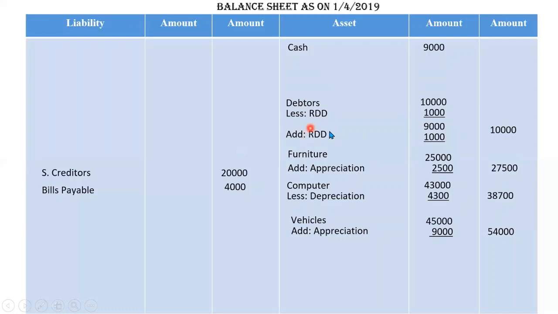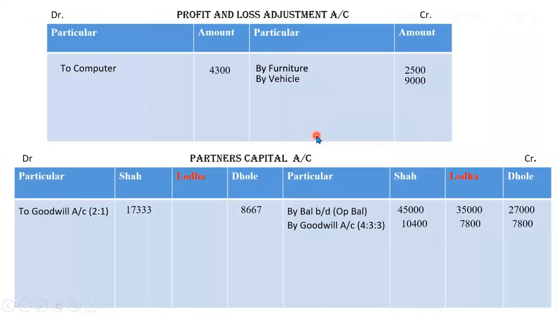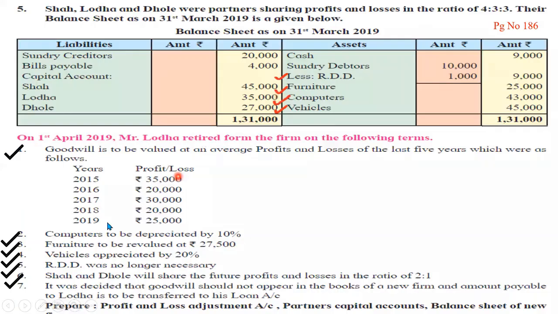It is a profit for the organization, or we can say this is a profit which is being free reserve now. So what we will do, P&L adjustment credit side by RDD. Whenever we create RDD we write it in debit side, and when we remove it we will write it in credit side. See, we have completed all the points here.